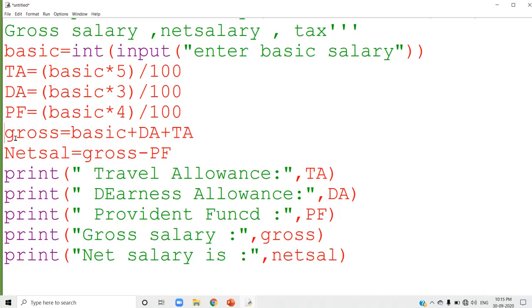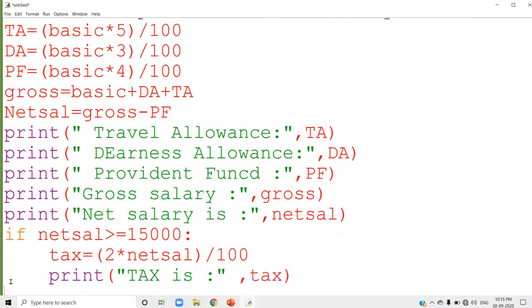After that, you are checking whether the net salary is greater than 15,000. If it is greater than 15,000, then you are calculating the tax and you are displaying it there also. See that net salary is greater than 15,000. If the condition is true, then you are calculating the tax. After that, you are displaying the tax. So see the indentation lines. These two lines are coming under the if statement. That is why I wrote the indentation part over there.